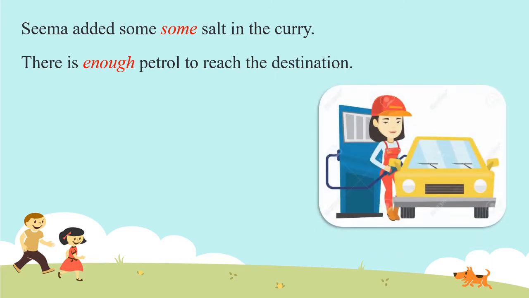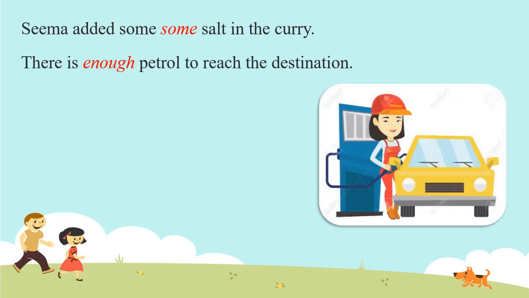There is enough petrol to reach the destination. How much petrol? Enough petrol. So enough is telling us about the quantity of petrol. So enough is the adjective of quantity.